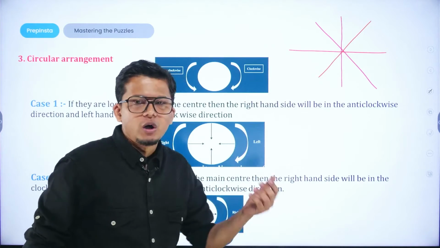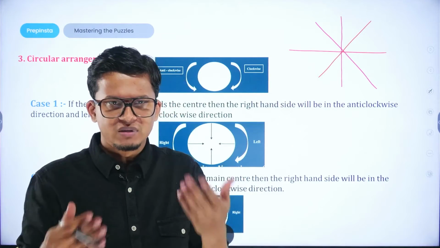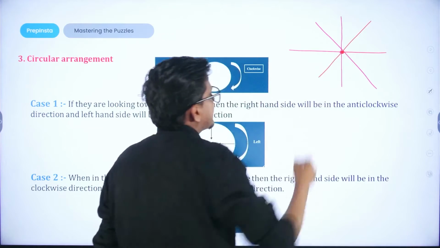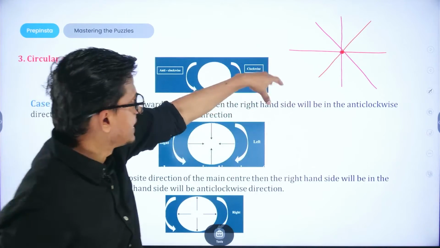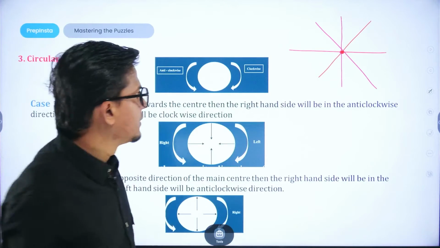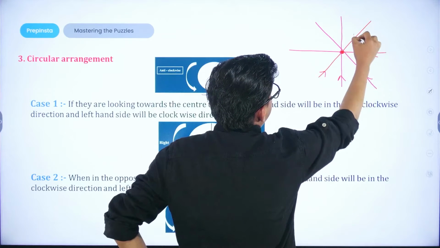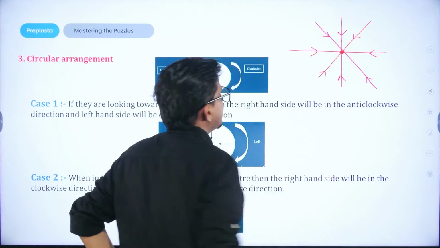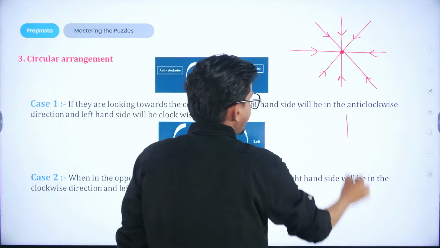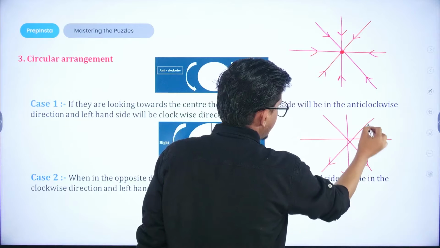There is a possibility that all the people are sitting in a particular circle and they are facing towards the center. From the people's perspective, the center is the centermost point, the bisecting point of all the people. Now if they are facing towards the center, then the arrows would be aligned towards the center, so that we can be very sure about whatever directions are given. If they are facing away from the center, then we will draw the arrows outwards.